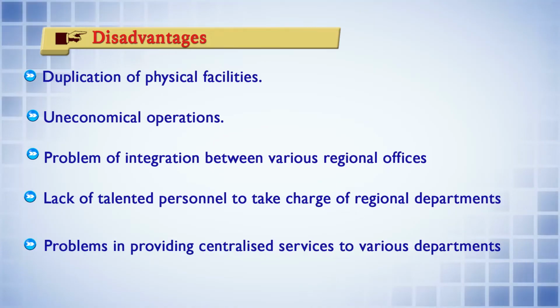Next is problems in providing centralized services to various departments. Sometimes what happens, the centralized services may not be provided because it is a different zone. So as a result of the different zones, the centralized services may not be provided to all the zones simultaneously.